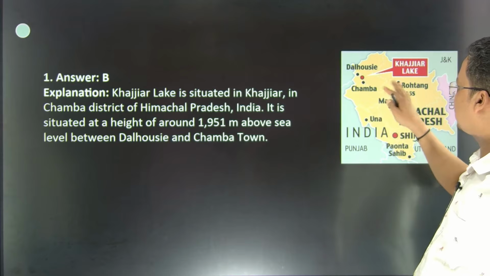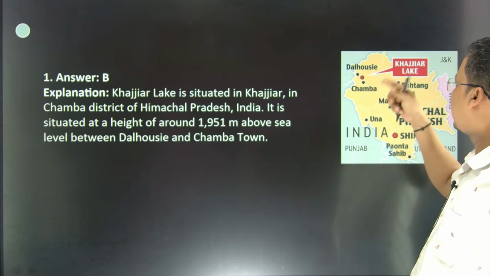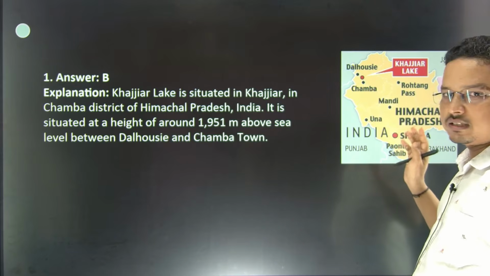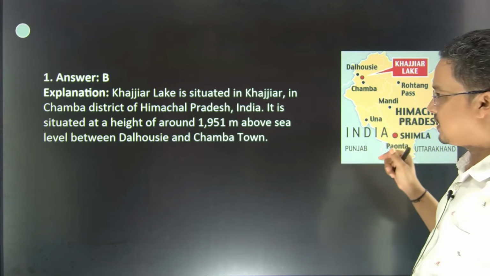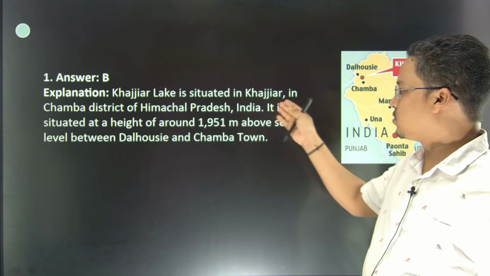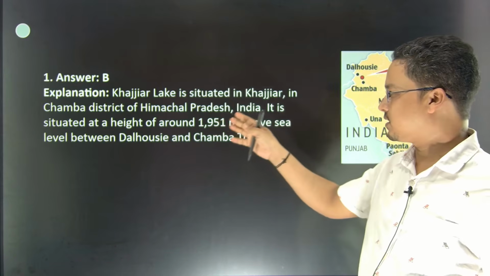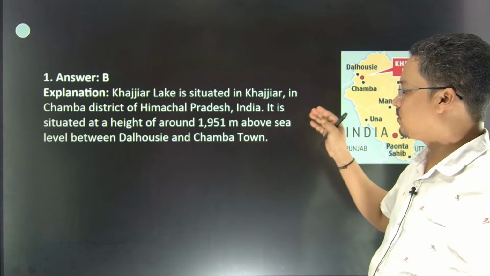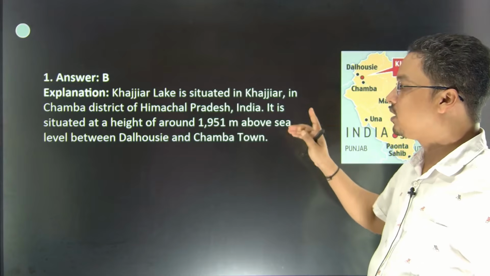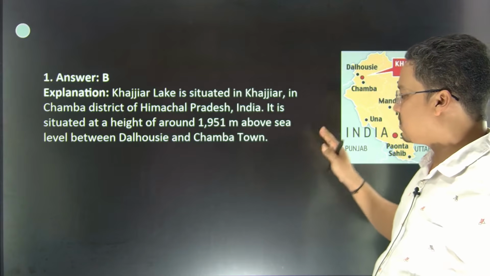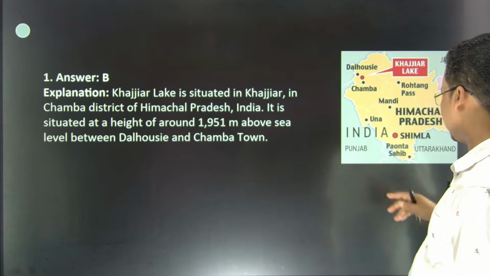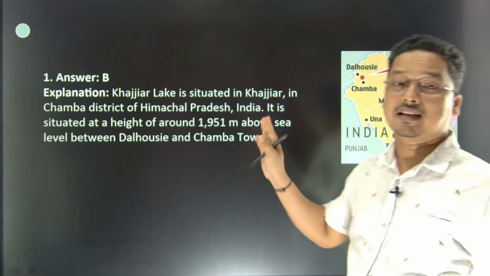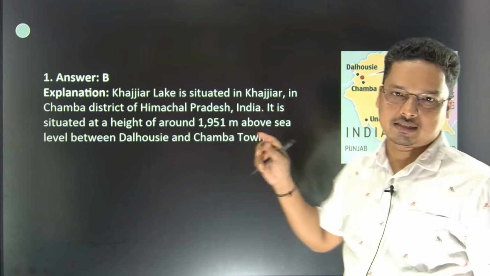Khajiyar Lake is near Dalhousie. That is the Chamba sector. It is situated in Khajiyar in the Chamba district of Himachal Pradesh, India. It is situated at a height of around 1951 meters above mean sea level. Between Dalhousie and Chamba towns you can see it. So this is the answer and explanation.